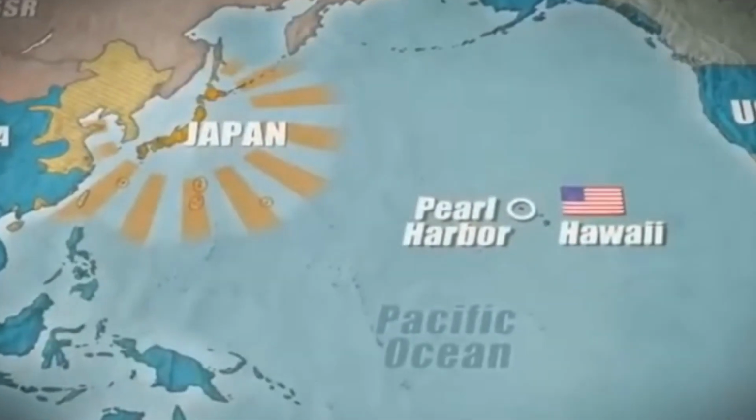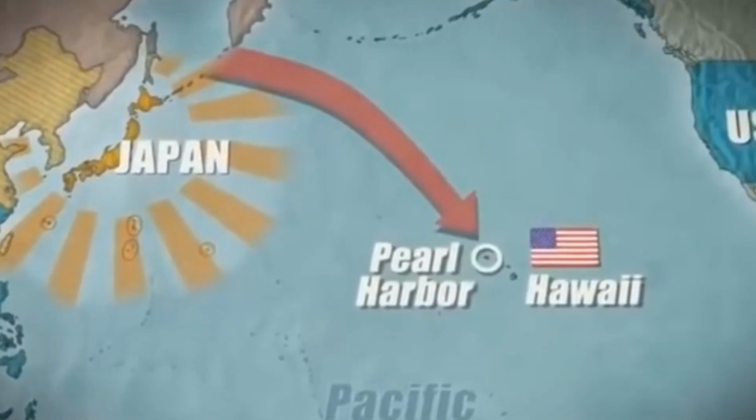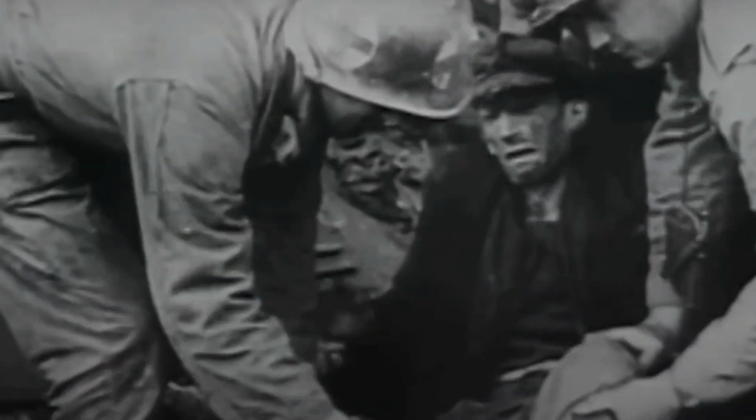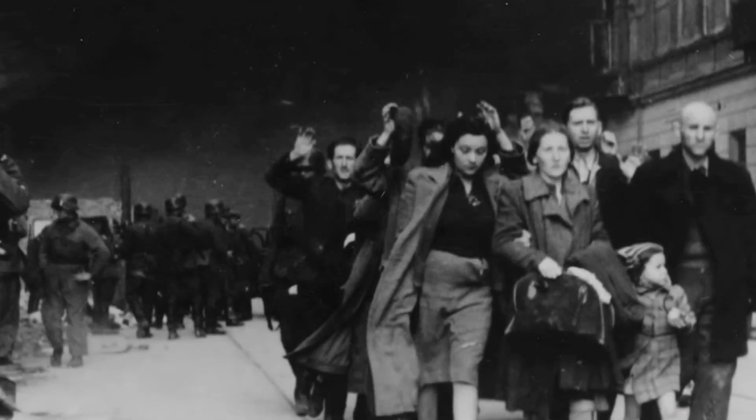In December 1941, the surprise attack of the Japanese Empire on Pearl Harbor caused the United States to openly enter the conflict and declare war against the Japanese Empire. Following these events, the rest of the Axis powers declared war on the United States as allies of the Japanese Empire. Mass killing and genocide of nearly 6 million European Jews on the basis of race, religion and nationality was carried out during World War II by Nazi Germany, from 1941 to the end of 1945 in the death camps of Nazi Germany.